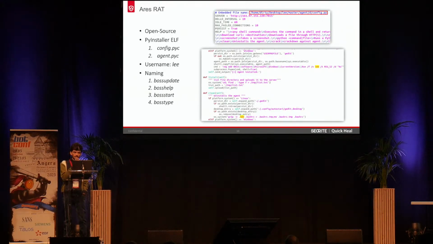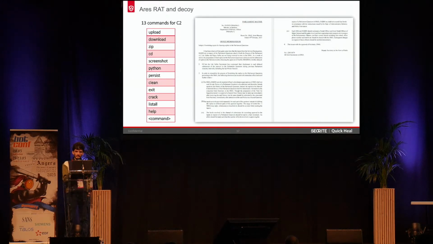So what we observed is that BOSS is a very recent operating system developed by the government of India, so that it can be used inside the network of the complete government officials. So they are trying to lure even with file names related to this new operating system known as BOSS. So this was the decoy that we have observed targeting the Ministry of Defense. All these decoys are fake documents created by this APT group, and these are the 13 typical C2 commands, like download and execute payloads, upload, take screenshot, maintain persistence, and install or run whatever commands the attacker wants on the victim machine.